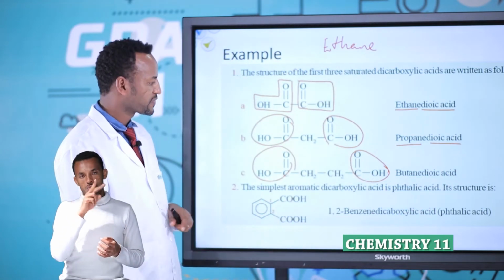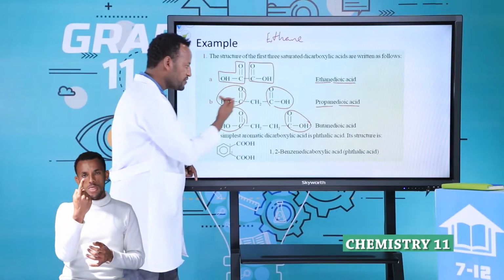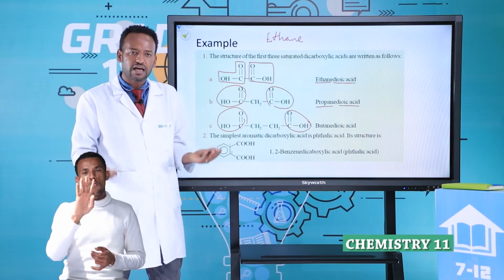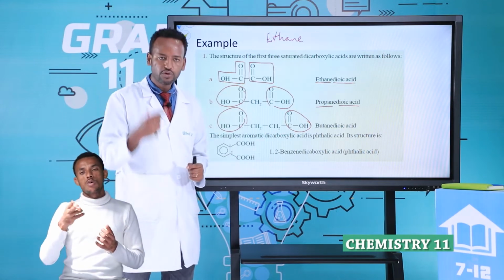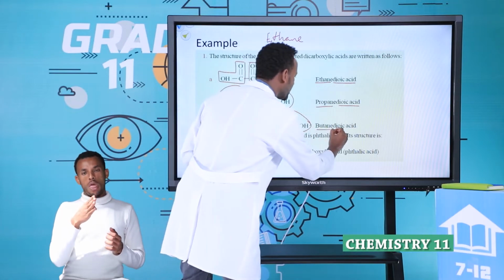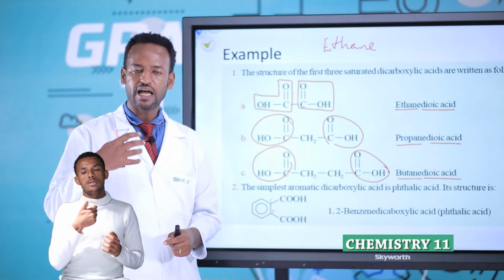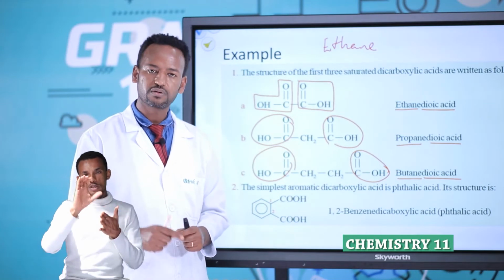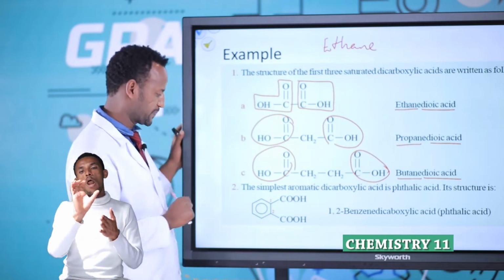Look at this one. How many carbons? 1, 2, 3, 4, 4 carbons, butane. But how many COOH groups? 2. Therefore, butane dioic acid. Simply, dioic acid indicates the number of COOH groups, but butane indicates the number of carbons.